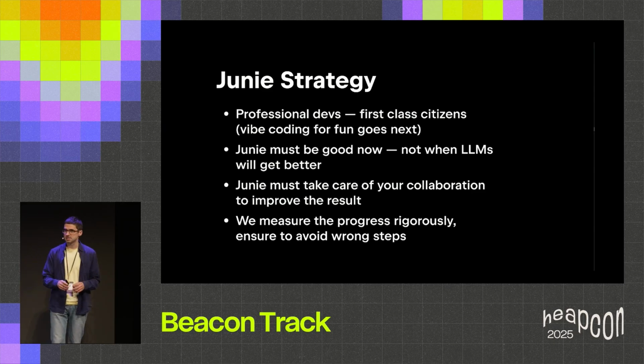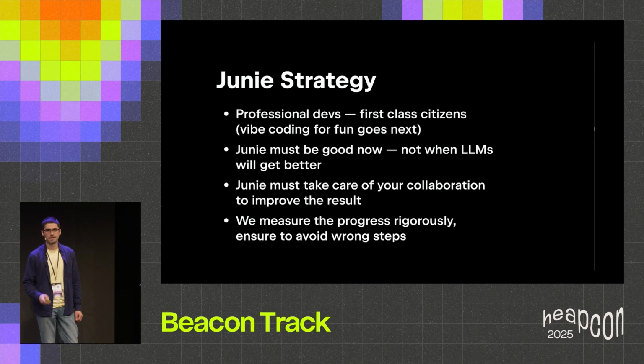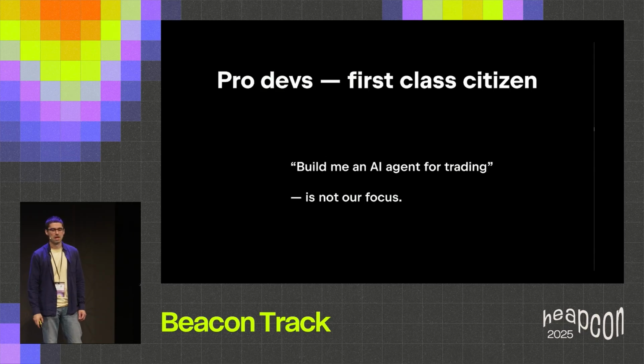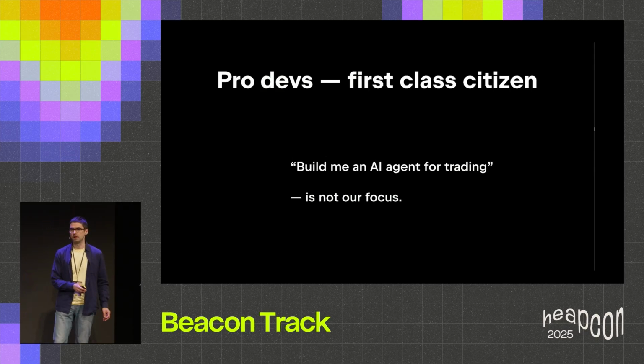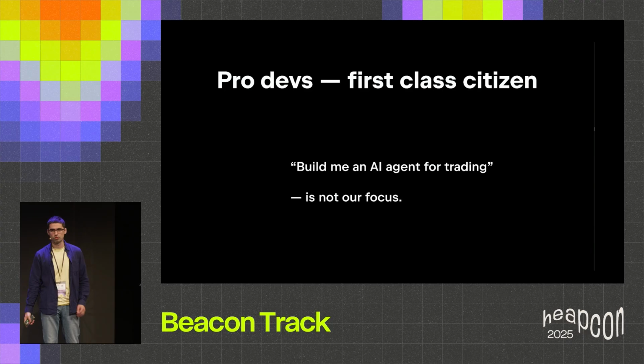And I quite understand that for now, this could sound like a set of slogans. But give me a moment. I will dig into the details about each of these points, and you'll understand that those are not just marketing bullshit. Each of the bullet points is a design choice that we actually made while developing Junie. So let's go on. What do I mean by professional developers being first-class citizens for Junie?